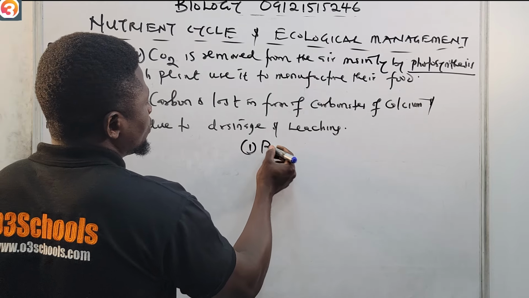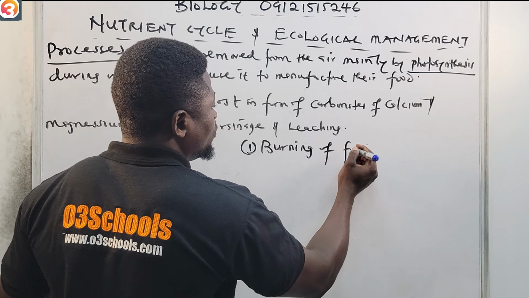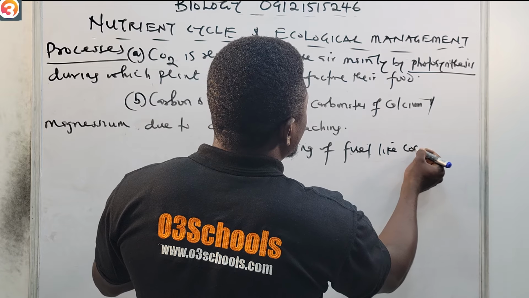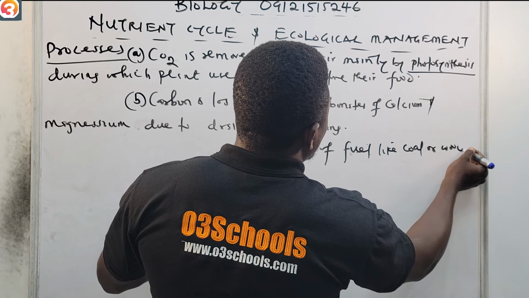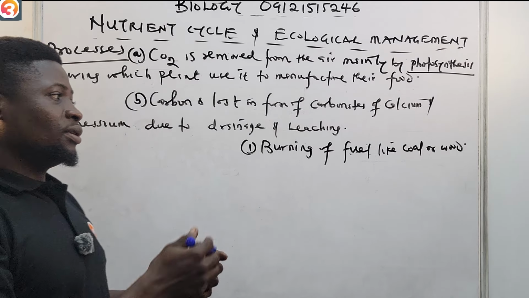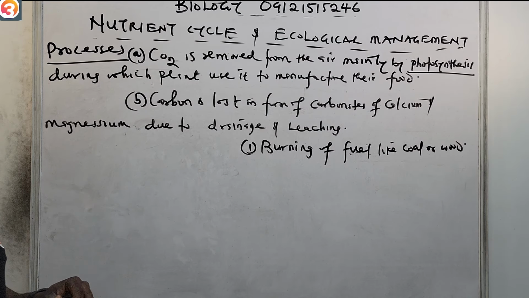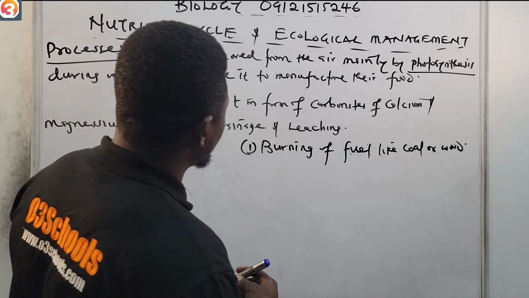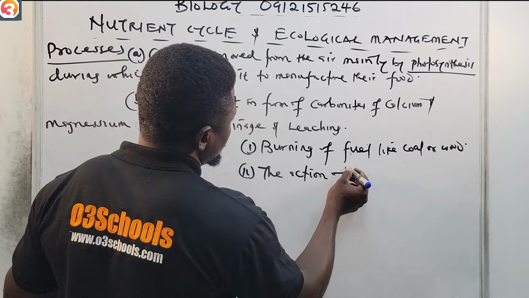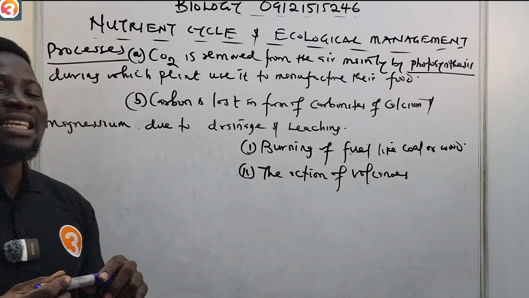Number one, burning of fuel, like coal or wood. When we burn coal or wood, you see that carbon dioxide is gotten back by the atmosphere. So this is one way. Also, number two, the action of volcanoes also releases CO2.